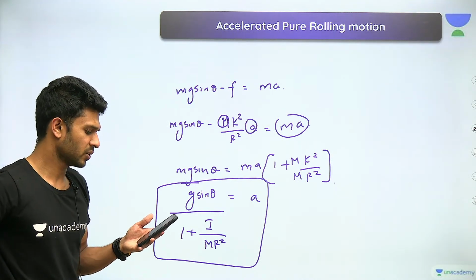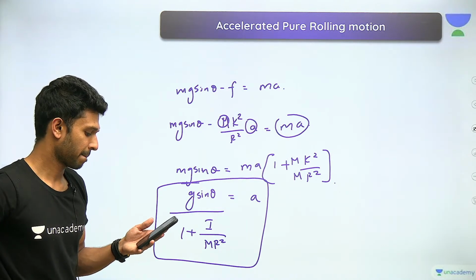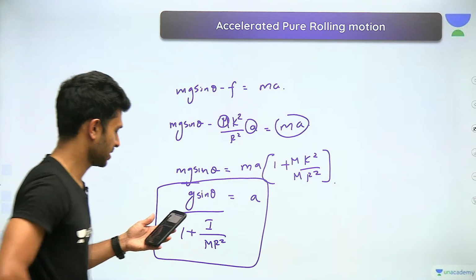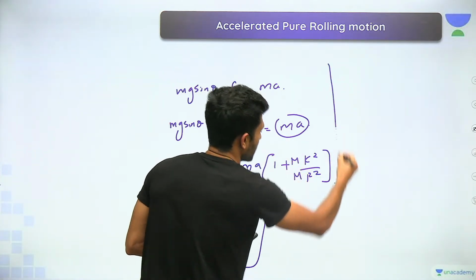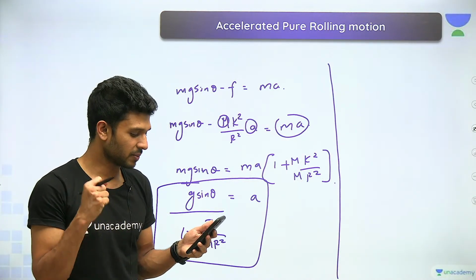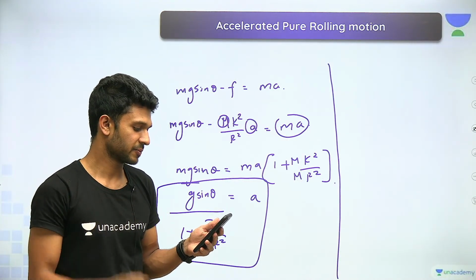Quickly. Clear? Okay, very good, very good. This is it. This is the hard work and this is giving your complete concentration for learning.